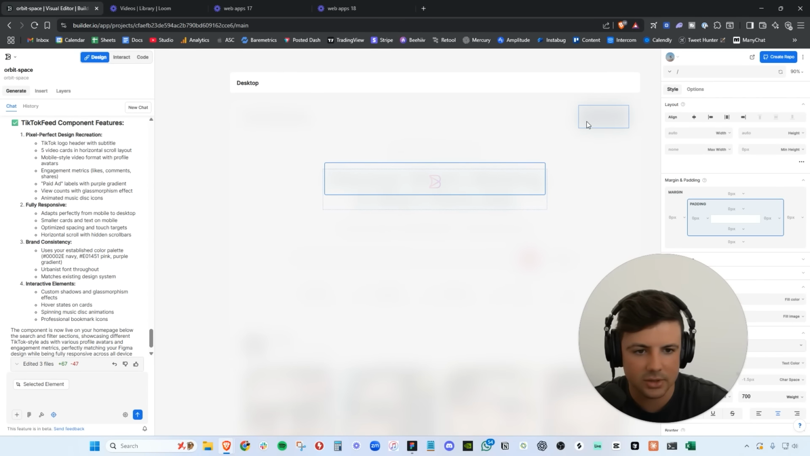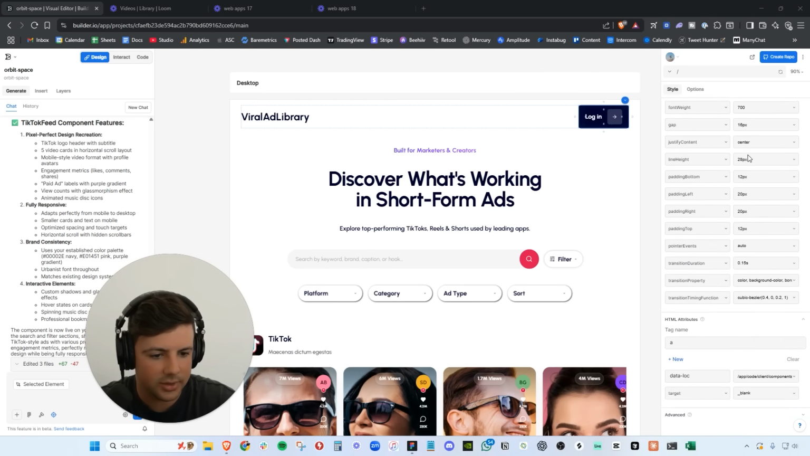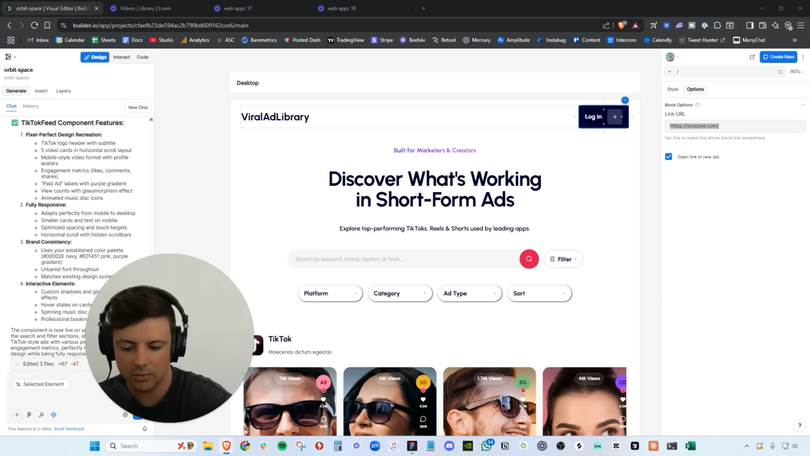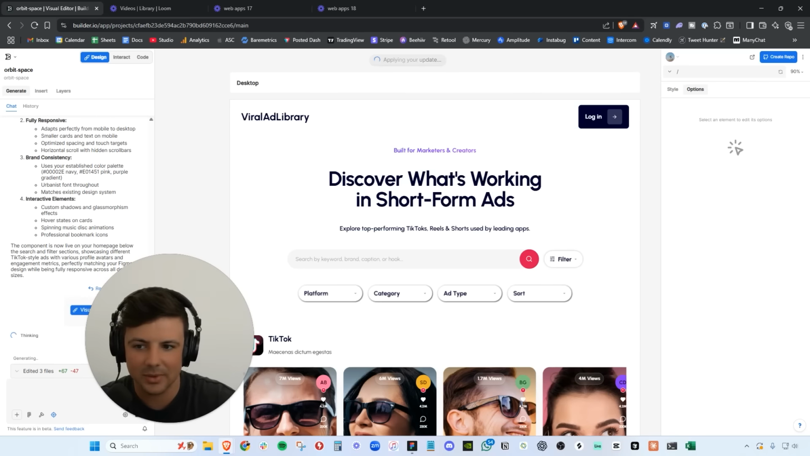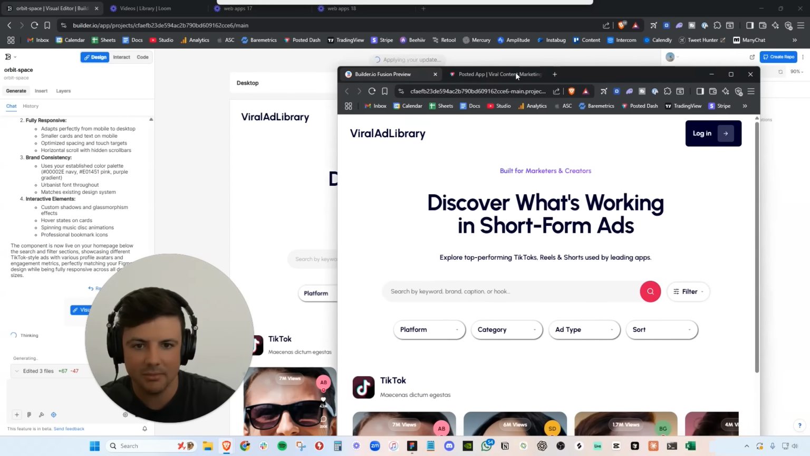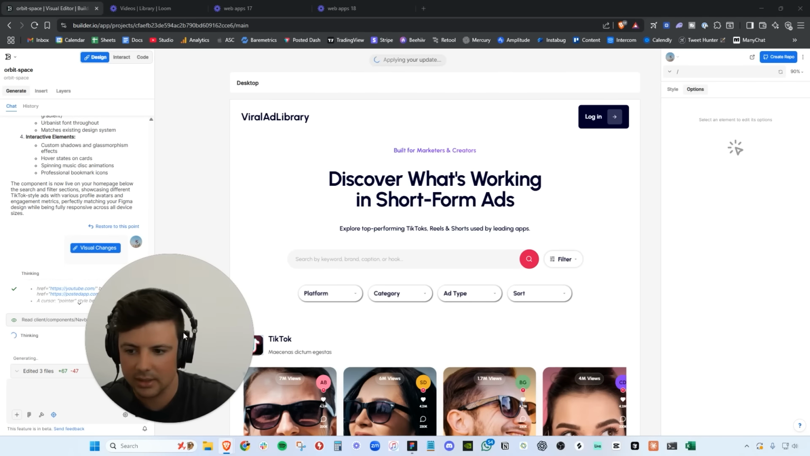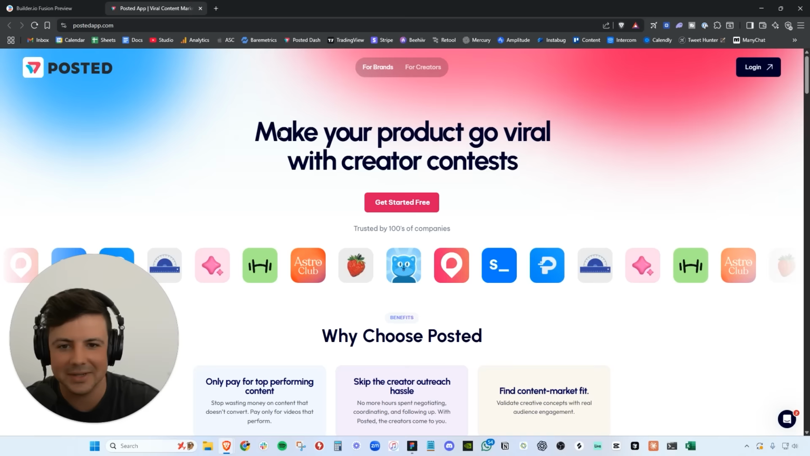It's beautiful. We can actually go into design here. We can click on the login button, scroll down to the options here, and we will be able to redirect this button to the Posted app, because that is what we want. We're going to apply those, and then beautifully, once this has been applied, boom, our login button works. Takes you right to Posted.